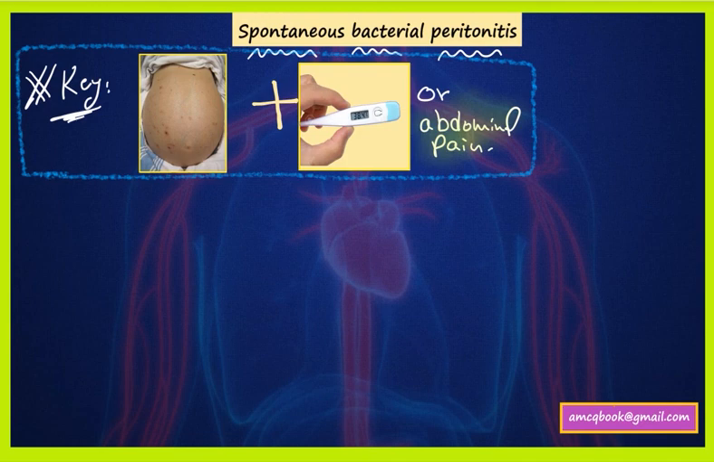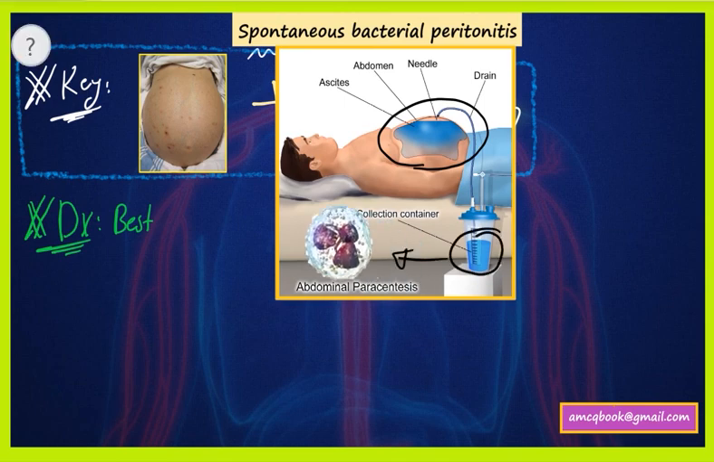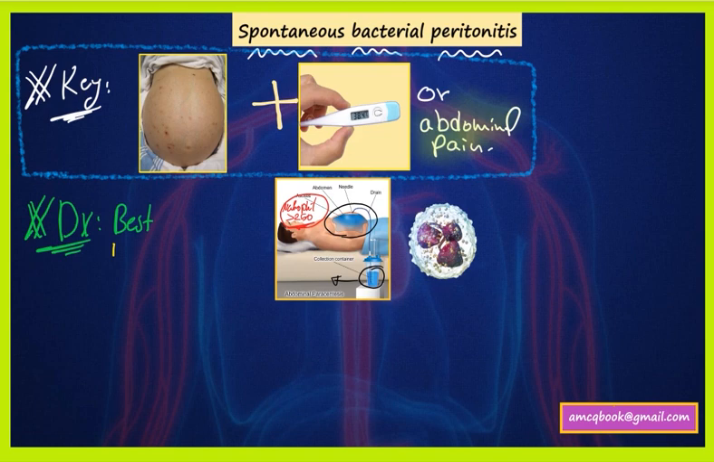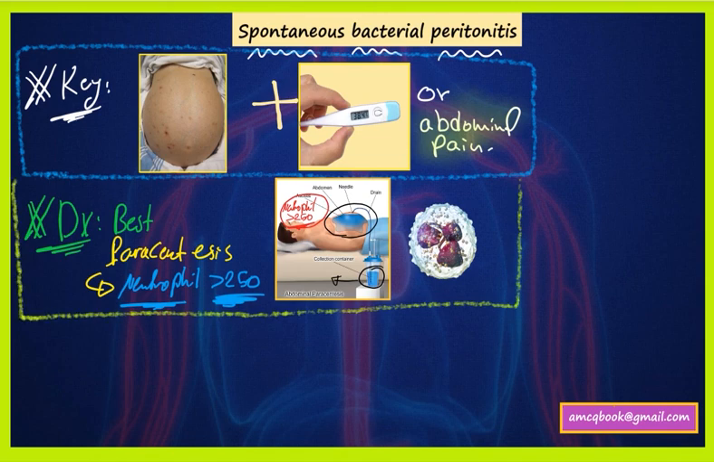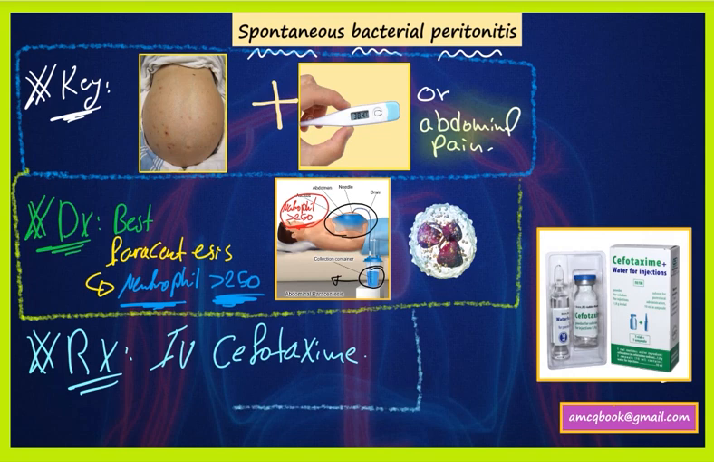For the diagnosis, the best diagnostic test is abdominal paracentesis, and this will show neutrophils of more than 250. So the investigation of choice is abdominal paracentesis. The treatment of choice is IV cefotaxime, I mean a third generation cephalosporin. So that's all related to spontaneous bacterial peritonitis.